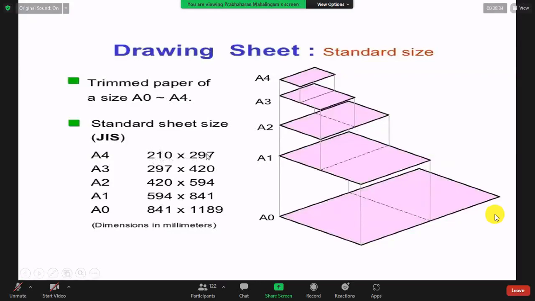The actual size is set when they are cutting. Normally they will produce A1 or A0 paper, it will come this way, and they will cut it by machine. Sometimes this millimeter has small changes, but our drawing paper should be A3 size, right? A3 is 2 times your A4. Then it is 297 into 420. 210 doubled is 420, and 297 is the same. That is why it is 2 times.